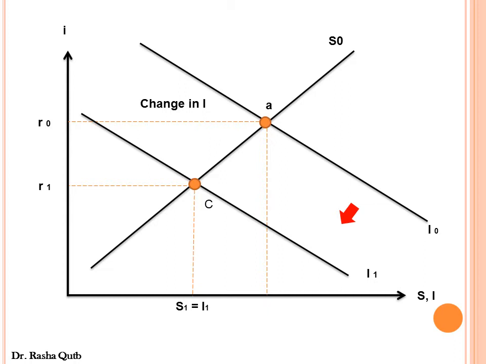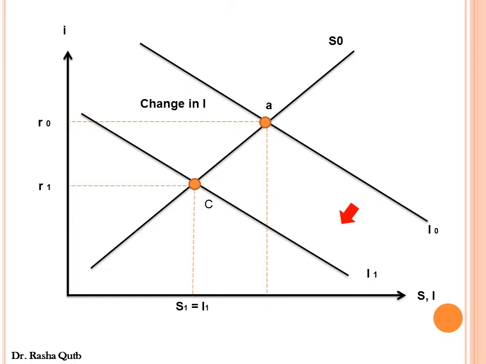The decline in autonomous investment would create excess supply of loanable fund. This excess supply of loanable fund would cause the nominal interest rate to reduce in order to restore the equilibrium in the capital market. The reduction in interest rate would cause two effects. First, the consumption would increase and the saving would decrease. Second, the induced investment would increase because the cost of borrowing decreased.